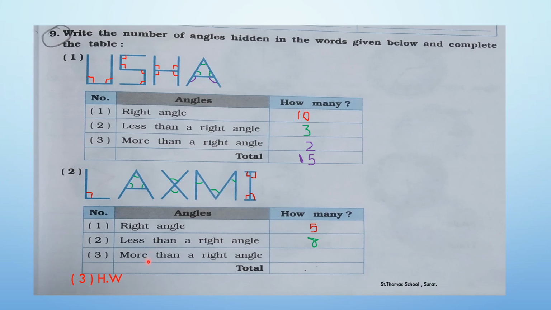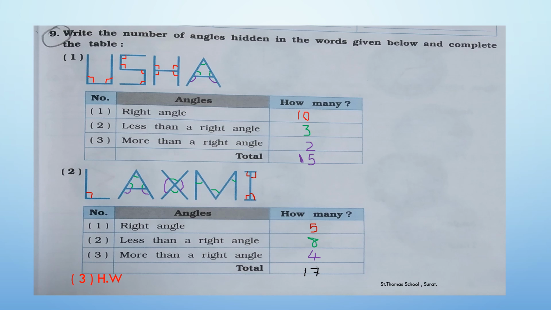So take your pencil and draw it like this. So here 1, 2, 3, 4. So we have 4 more than a right angle. So we have total 17 angles formed in this.